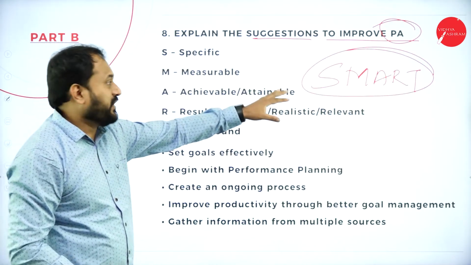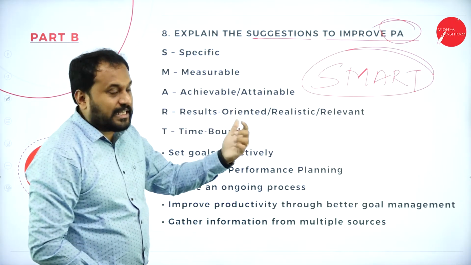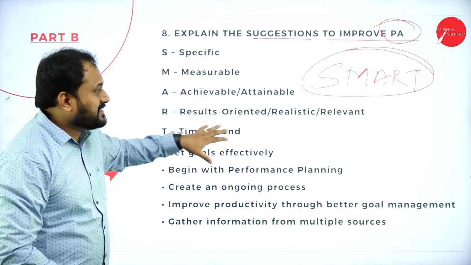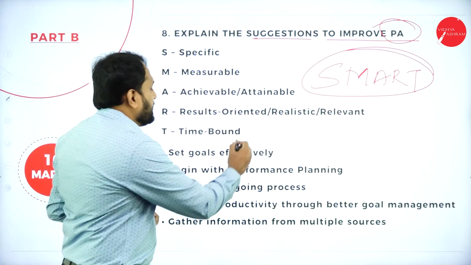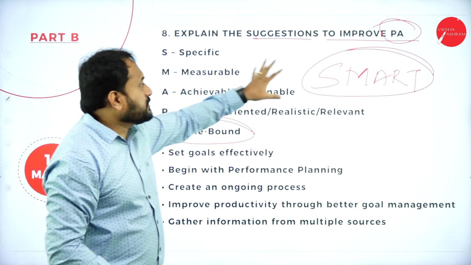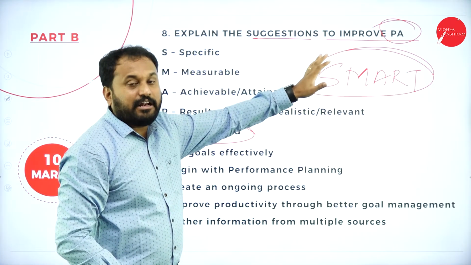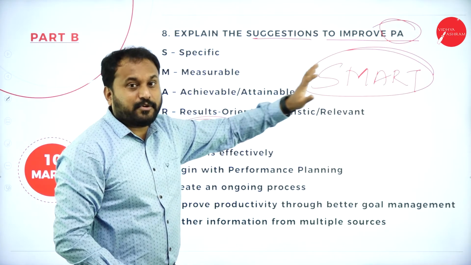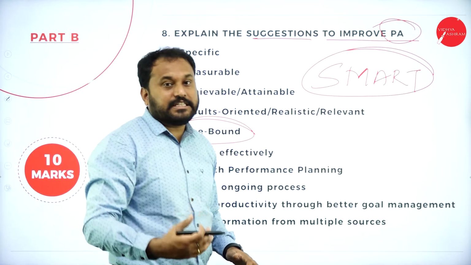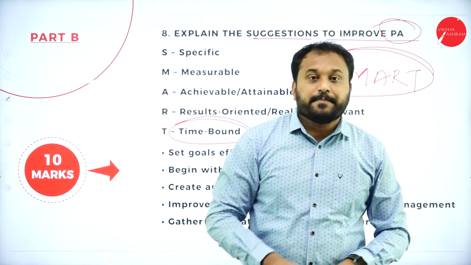S in the sense specific, M in the sense you need to measure that, A in the sense you can achieve or attain it, R in the sense the results, and T in the sense time bound. So that is called SMART. So if you go with those SMART points, there will be a definite improvement in the performance appraisal, and then you go with all these points and explain each and every point. That is what you will get 10 marks for.